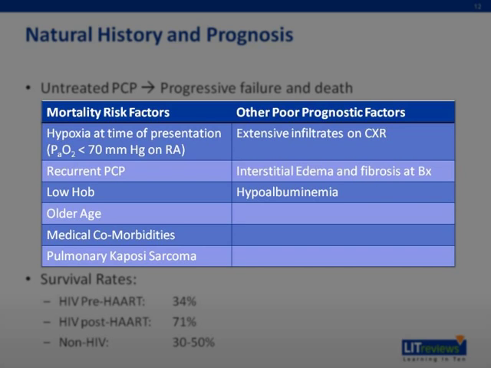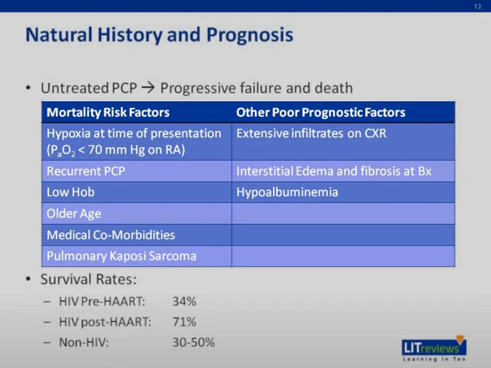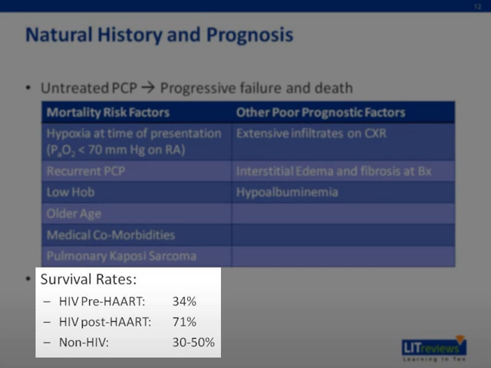Other poor prognostic factors include extensive infiltrates on chest X-ray, the presence of interstitial edema and fibrosis at biopsy, or hypoalbuminemia. In patients who are treated for PCP, these are the following survival rates. For HIV patients, before antiretroviral therapy was instituted, survival rates were dismal, 34%. However, after administration of antiretroviral therapy, survival rates increased to 71%. For the non-HIV patients, survival rates are 30 to 50%.